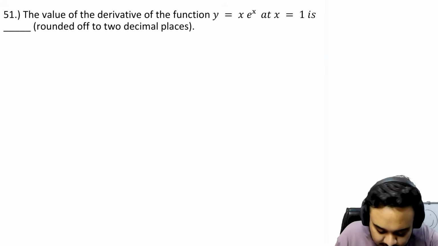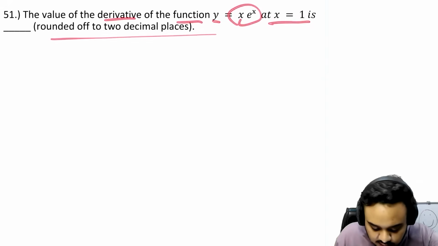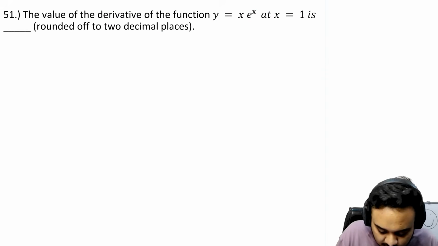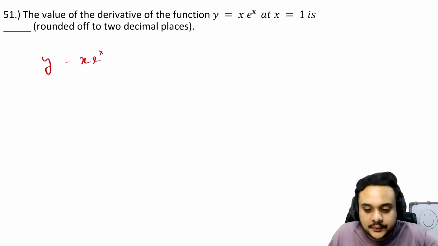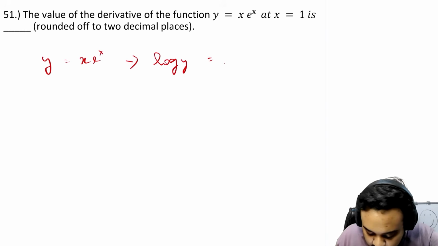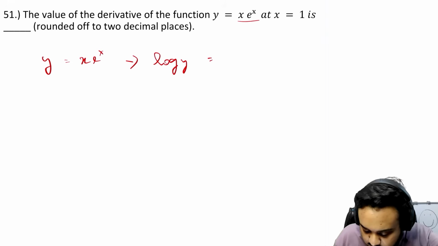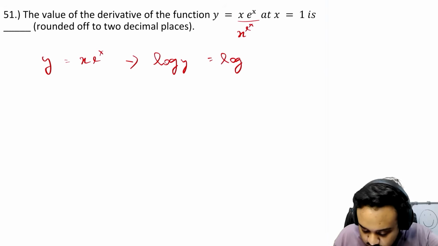So the next one asks for the value of the derivative of this function at x is equal to 1. We just have to find the value of the derivative. Nothing too difficult about it. So how do you solve these? You just take the log. I think that there is a mistake in the question itself. This should be x to the power e to the x. This is how it should look if I'm not wrong, so let us solve it for that.